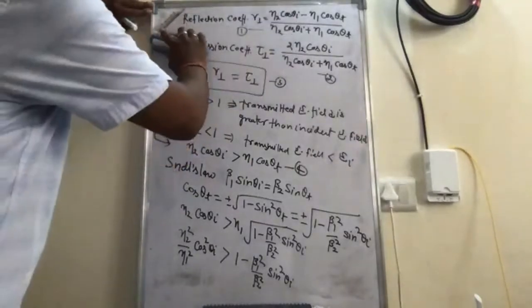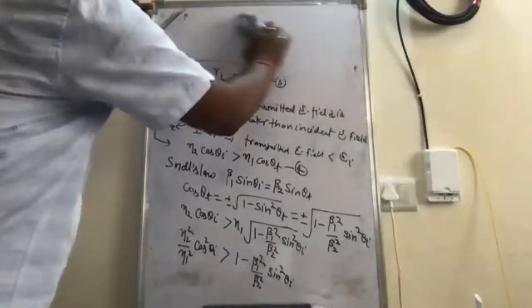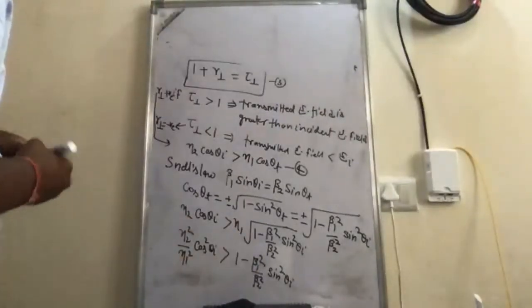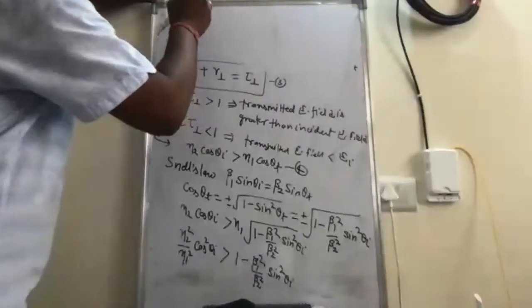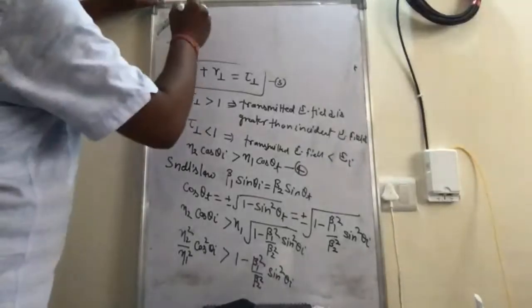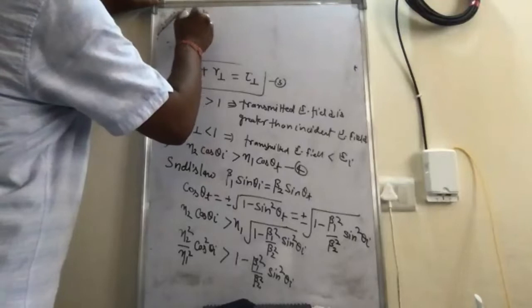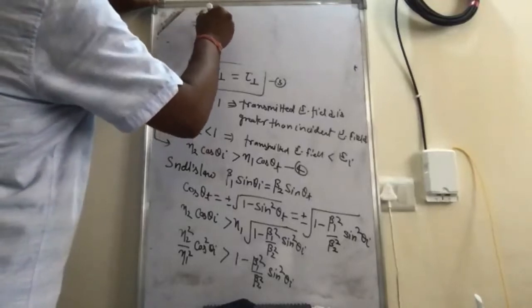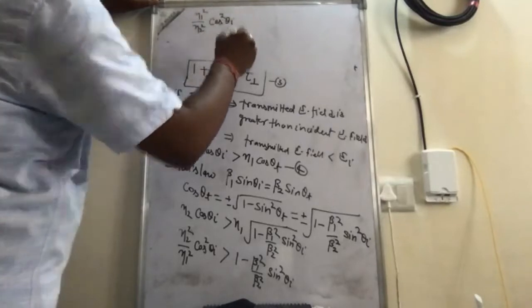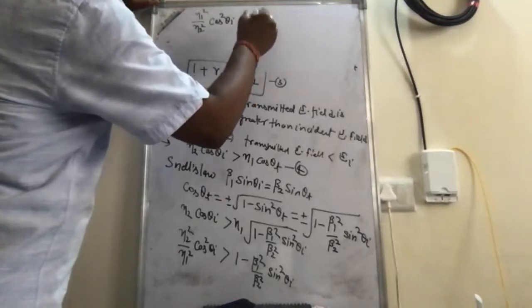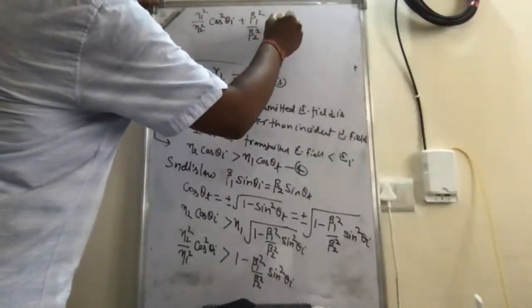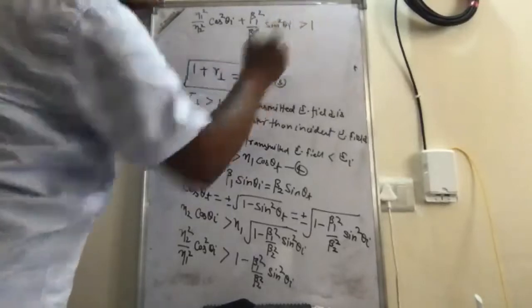Let me erase this one. So we can write this again: eta 2 square upon eta 1 square cos square theta I plus beta 1 square upon beta 2 square sine square theta I is greater than 1.